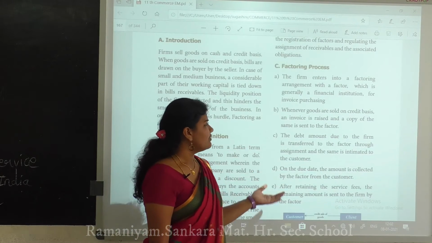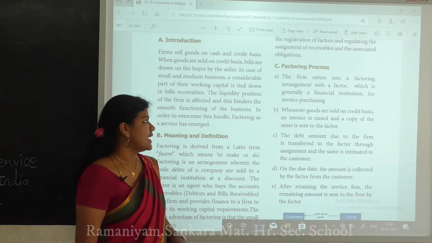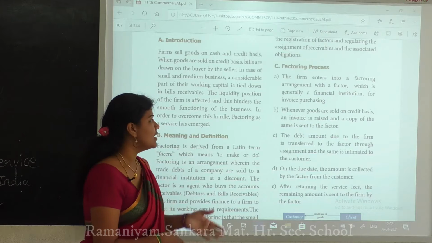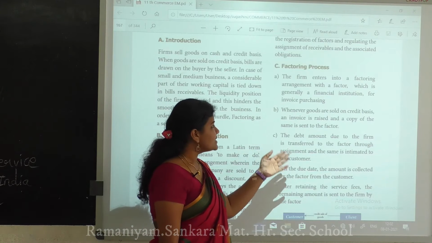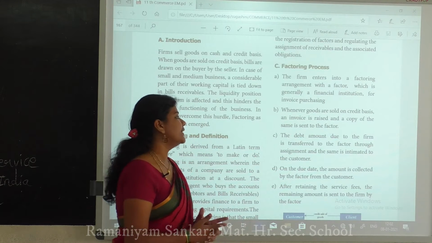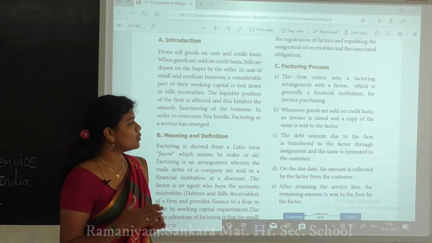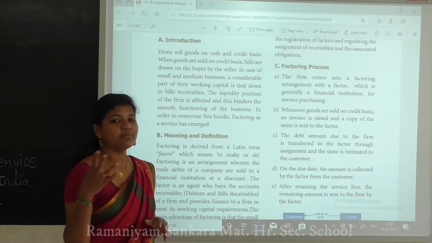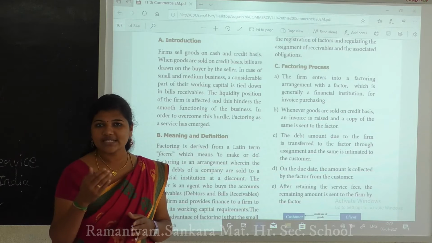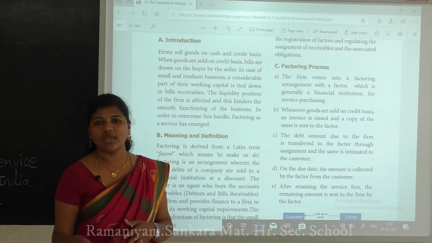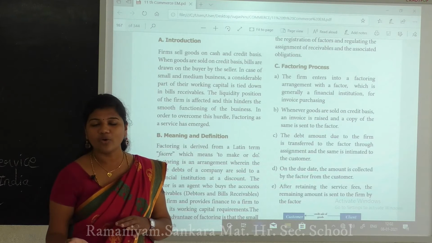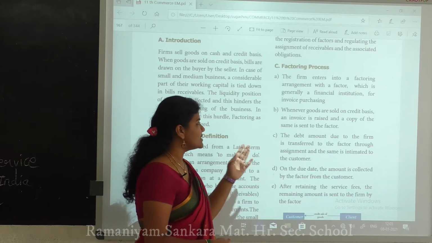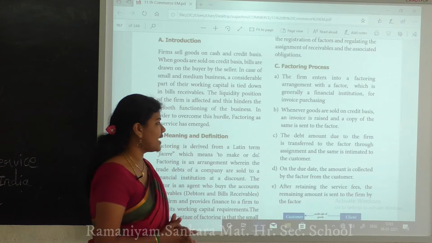B1: whenever goods are sold on credit or cash basis, an invoice is raised and a copy of the same is sent to the factor. Whenever goods are sold, that is sales on a credit basis. Credit means there is no cash transaction here; the amount is paid later. So the invoice is raised and a copy of the same is sent to the factor.